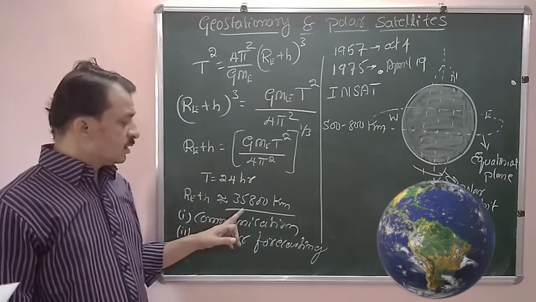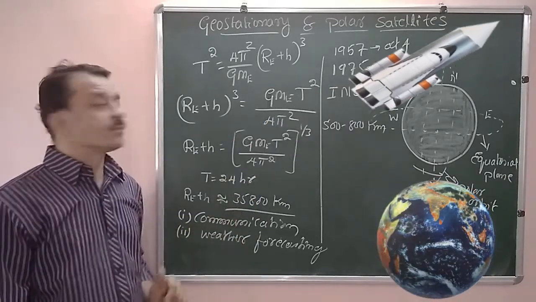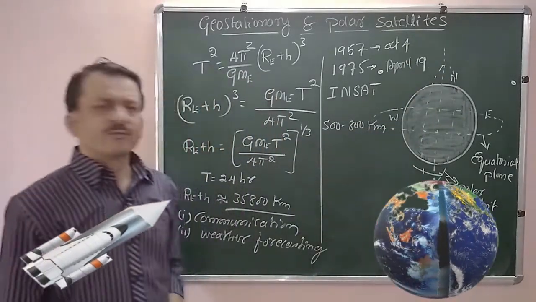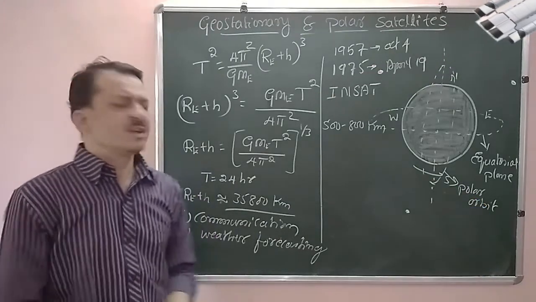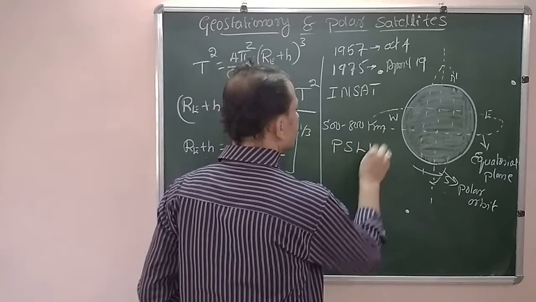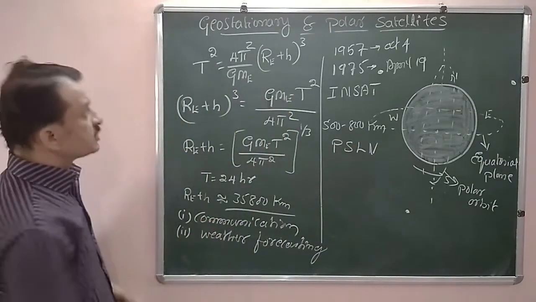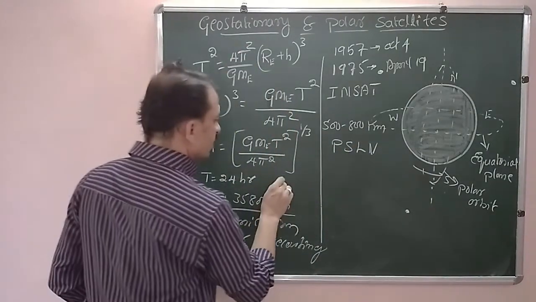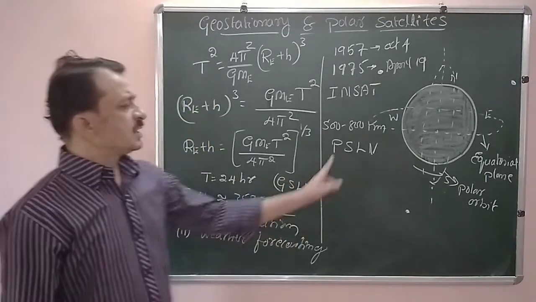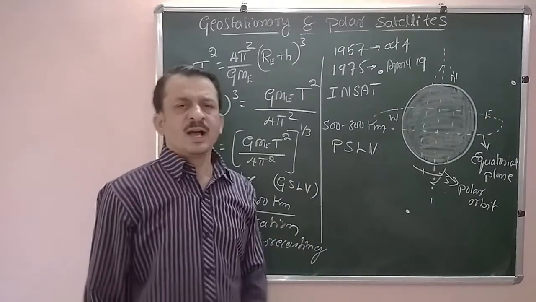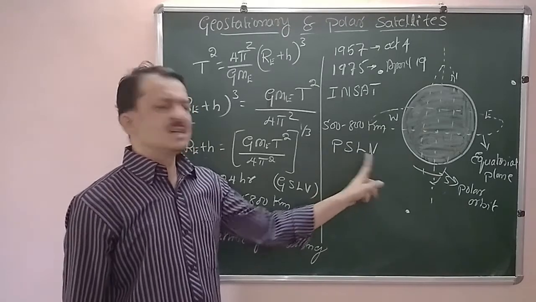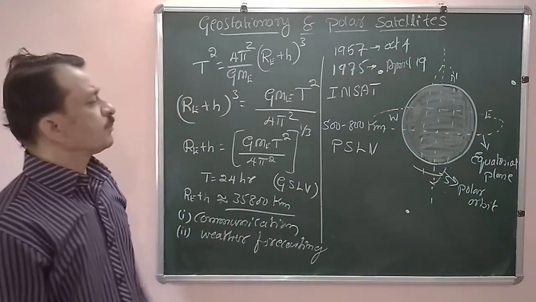But for polar satellites, since their altitudes are only 500 to 800 kilometers, we use a lighter rocket called PSLV, the Polar Satellite Launching Vehicle.